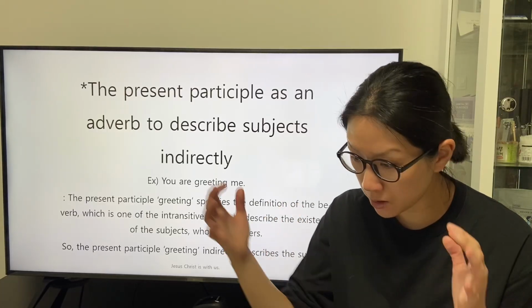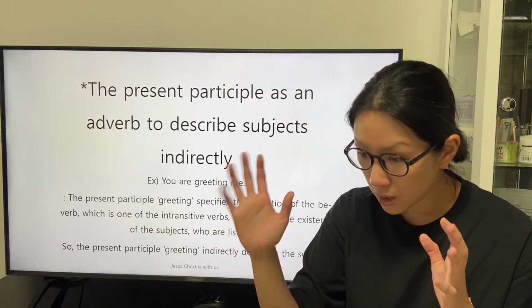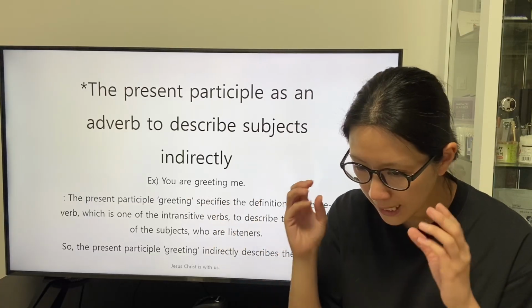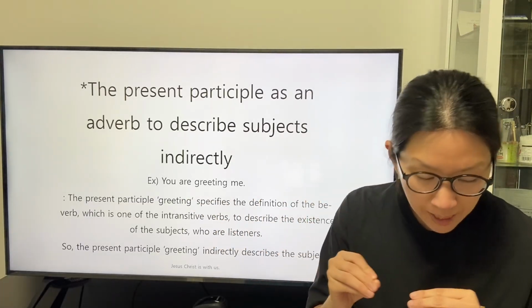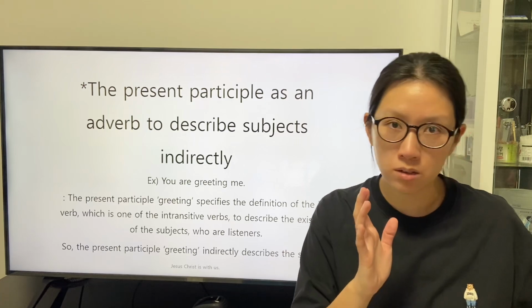The subject in the subordinate clause described by the be verb indicates the same subject or object in the main clause.